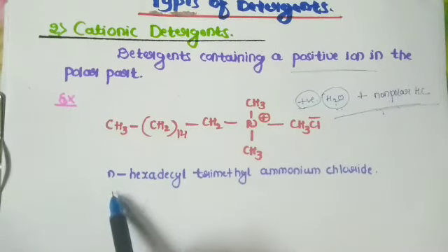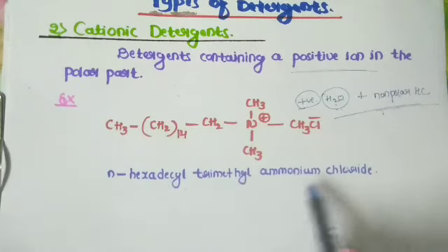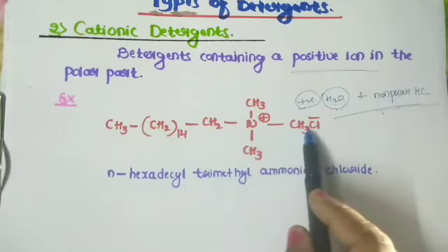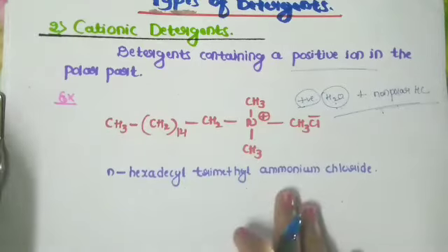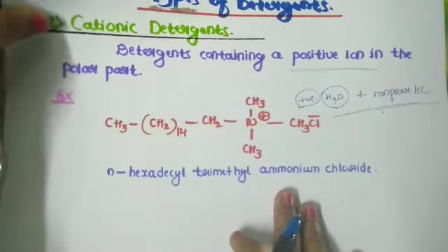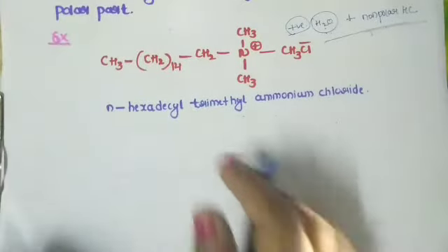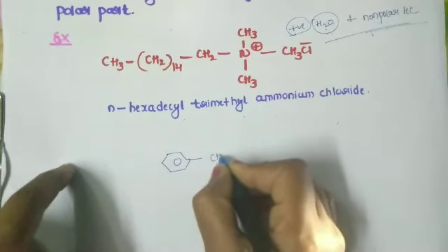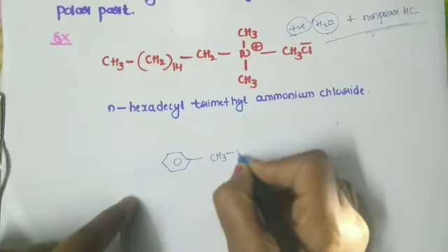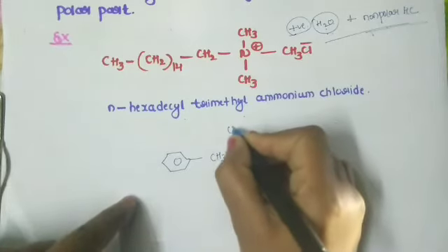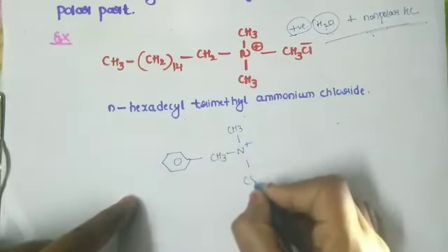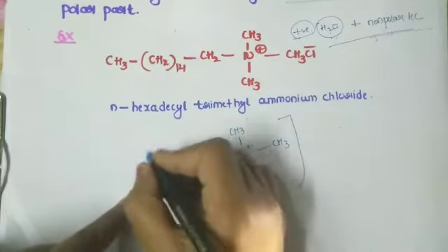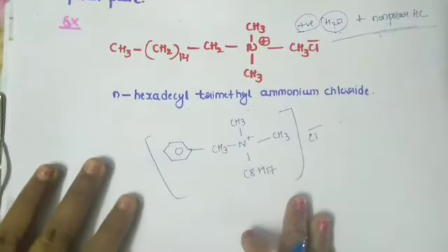See here the example: N-hexadecyl trimethyl ammonium chloride. You can take another example: benzyl dimethyl octyl ammonium chloride. So it is the benzyl dimethyl ammonium chloride, N plus CH3, and it is C8H17, it is the CH3, and it is Cl minus. Okay, so its name is,